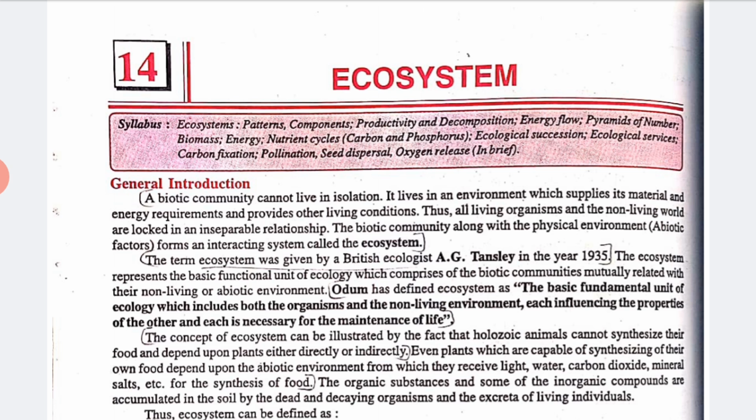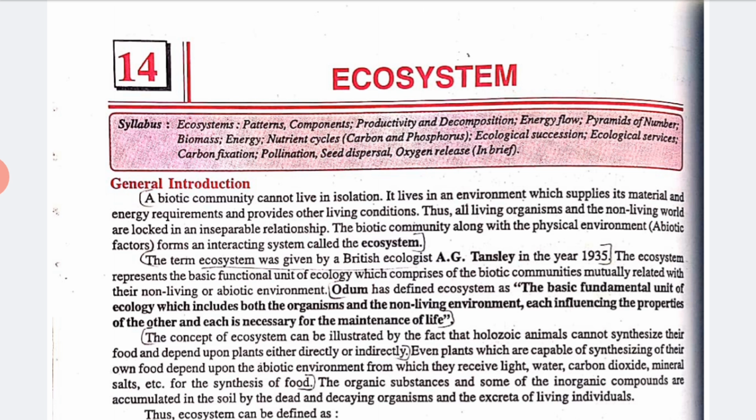The concept of ecosystem can be illustrated by the fact that holozoic animals cannot synthesize their food and depend upon plants, either directly or indirectly. Even plants which are capable of synthesizing their own food depend upon the abiotic environment, from which they receive light, water, carbon dioxide, minerals, salts, etc. for the synthesis of food.